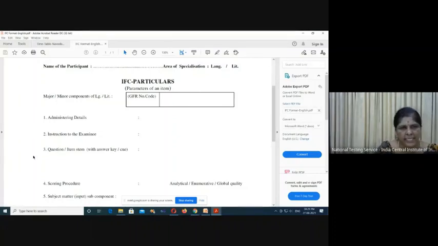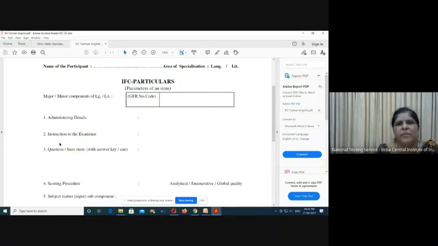And the second thing is instruction to the examinee. As I already told while explaining the question items, while writing the questions we have to give clear instruction to the student, and that instruction will come under instruction to the examinee.